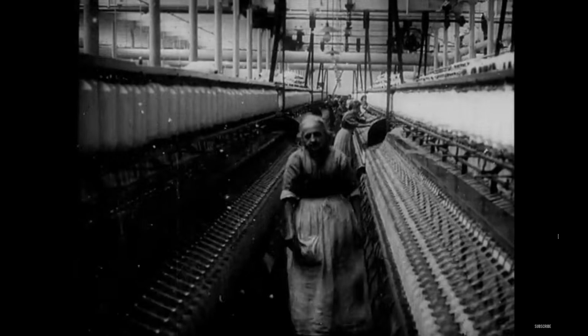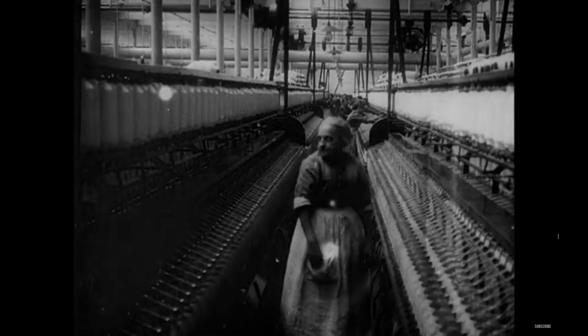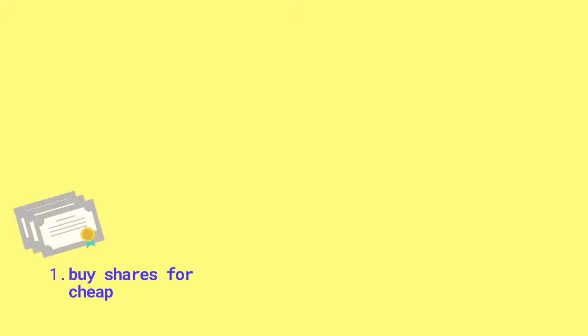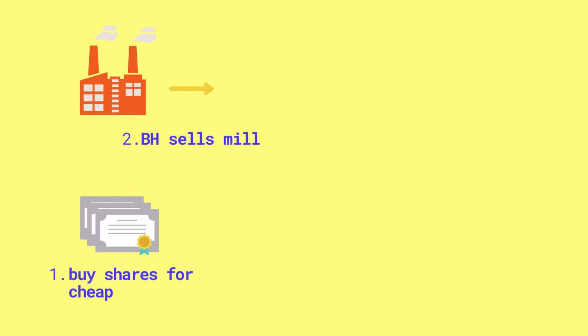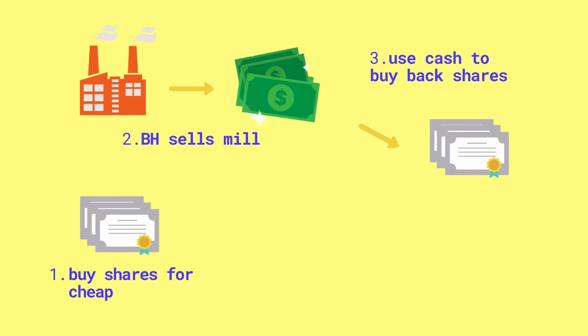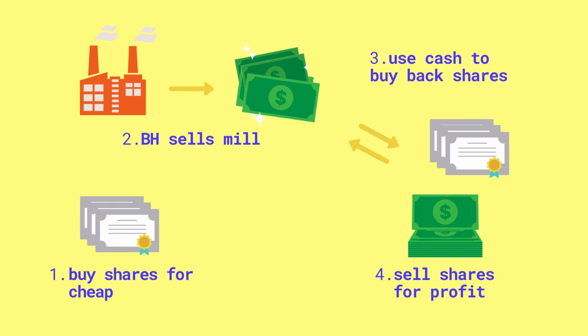So Buffett went ahead and bought some of these shares. Now, Buffett had an initial plan. So at the time, the textile industry wasn't doing very well. And so this Berkshire Hathaway company would sell off some of their mills, take the money, and do a share buyback. So Warren Buffett initially wanted to buy the shares, and when they have money to do share buybacks, he would sell it back to the company, making easy profit. And things went according to plan.